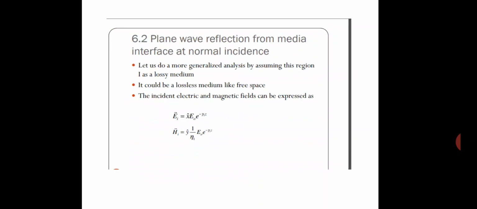Plane wave reflections from media interface at normal incidence. Let us do a more generalized analysis by assuming this region 1 as a lossy media. It could be a lossy media like free space. The incident electric and magnetic fields are: E vector I equals x cap E naught e raised to power minus gamma 1 z, and magnetic field H vector I equals y cap, in the y direction, 1 upon eta 1 E naught e power minus gamma 1 z.